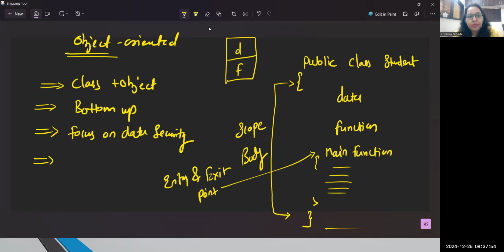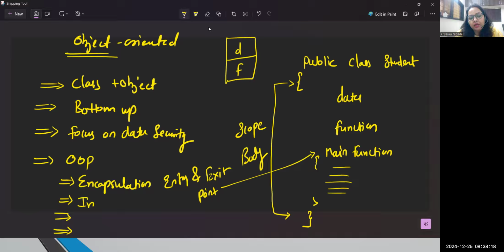Every object-oriented programming language follows the OOP principles. So here come four important principles to know, and we are going to learn these in depth, so don't worry. Let me just introduce those OOP principles. One is encapsulation. You should know it very well. Then we have inheritance, correct? Then we have polymorphism. And there is one more, which is called data abstraction. These principles play a very important role.